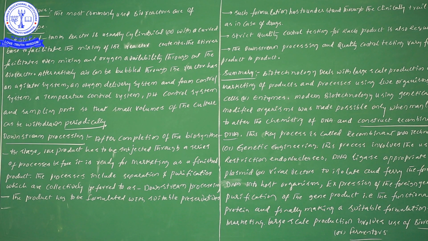The bioreactor has an agitator system, an oxygen delivery system, a foam controlling system, a temperature controlling system, a pH controlling system, and a sampling port so that small volumes of the culture can be withdrawn periodically.